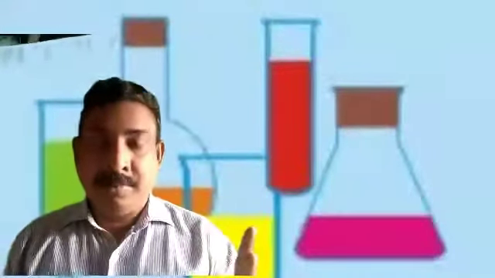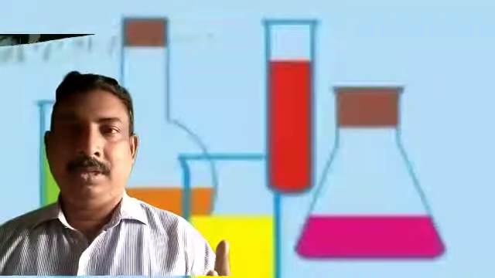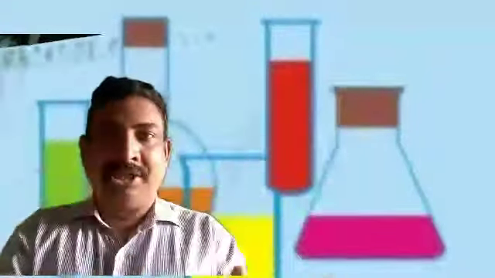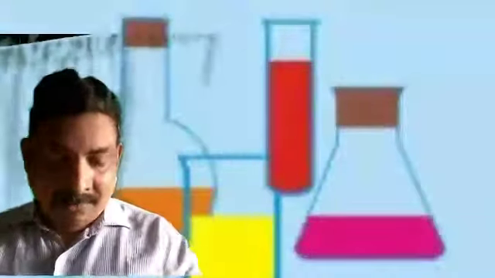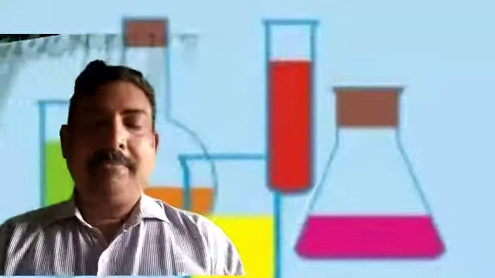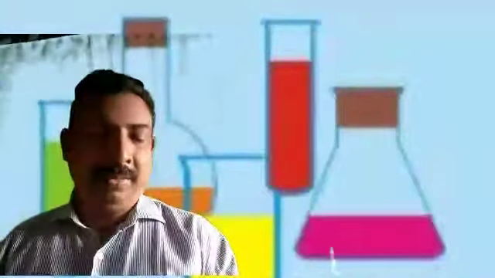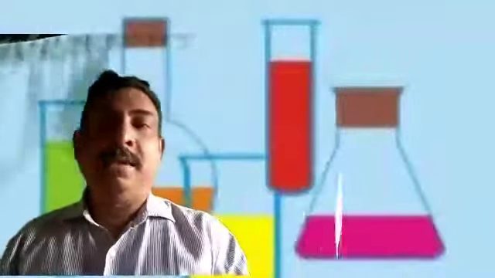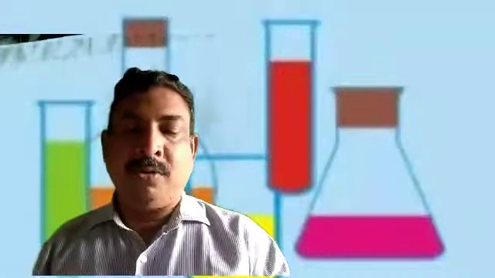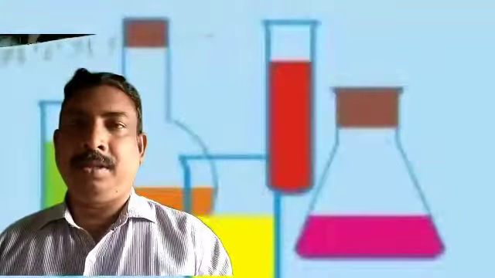BaCl2 and aluminum sulfate, Al2(SO4)3. So it will be exchanged and we will get barium sulfate and aluminum chloride. Then we write the word equation. After that we write the skeleton equation. What is the skeleton equation? BaCl2 plus Al2(SO4)3 gives rise to BaSO4 plus AlCl3.